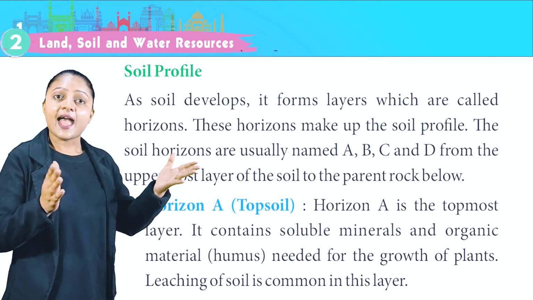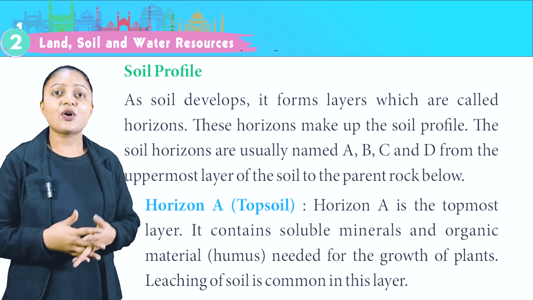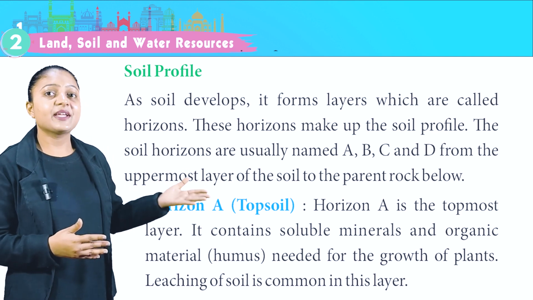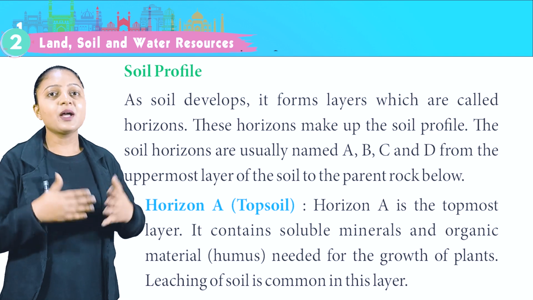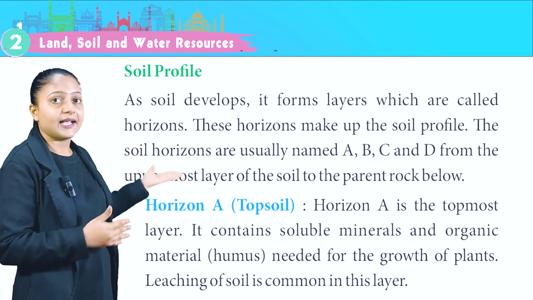Soil profile. As soil develops, it forms layers which are called horizons. These horizons make up the soil profile. The soil horizons are usually named A, B, C, and D from the uppermost layer of the soil to the parent rock below. Horizon A.